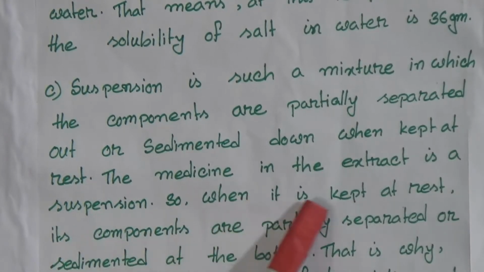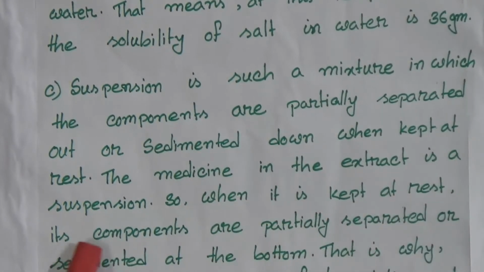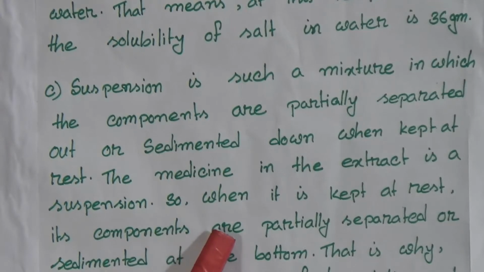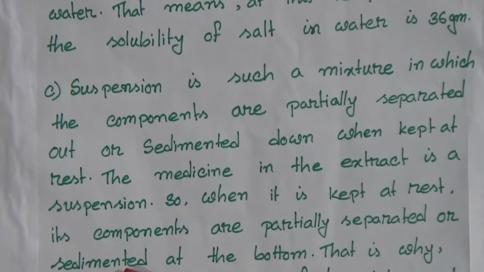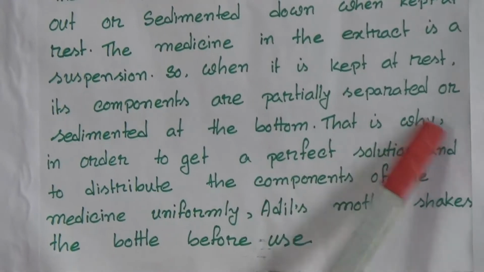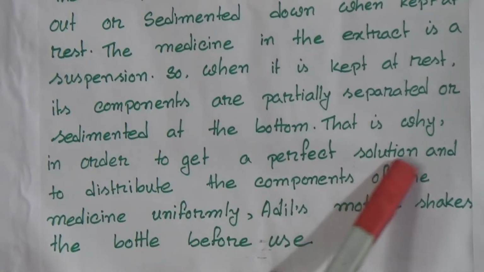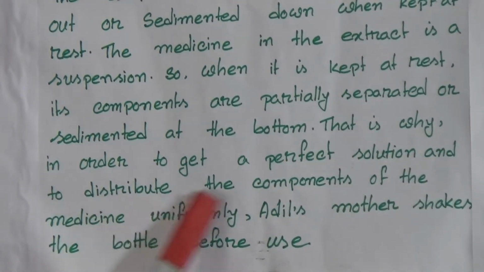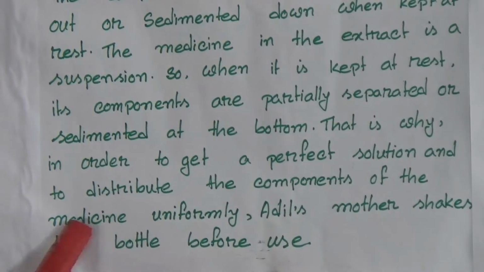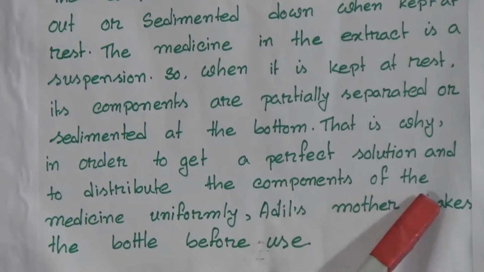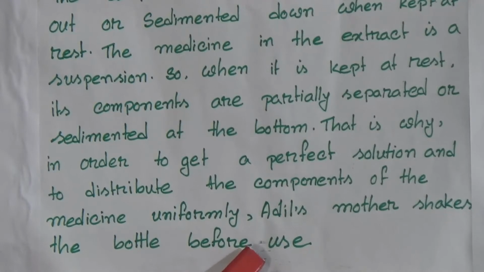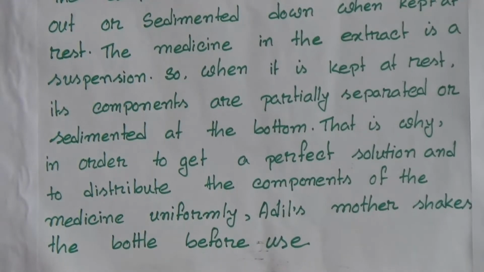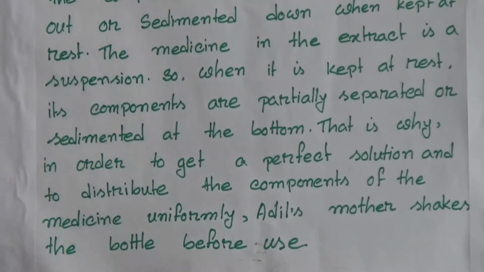So, when it is kept at rest, its components partially separate or sediment at the bottom. That is why, in order to get a perfect solution and to distribute the components of the medicine uniformly, Adil's mother shakes the bottle before use.